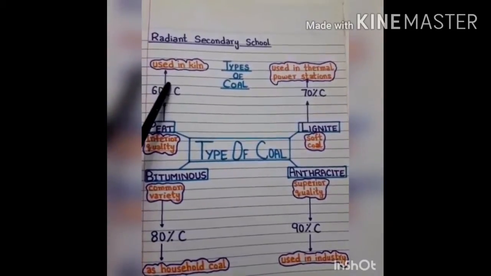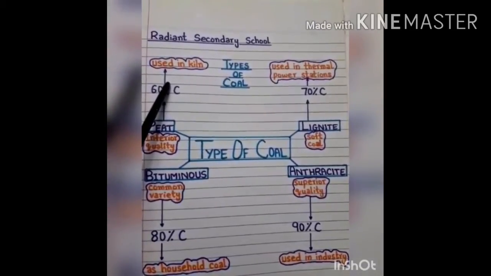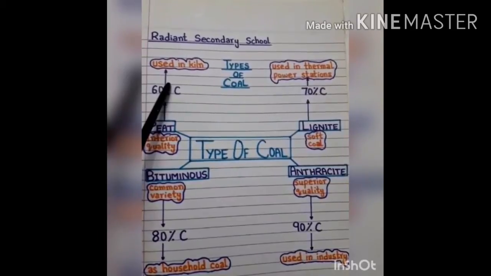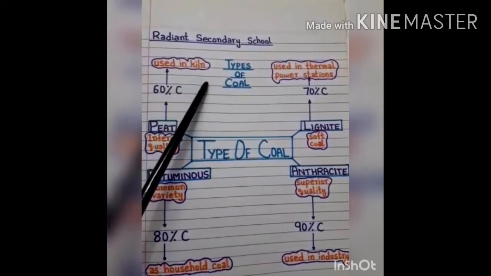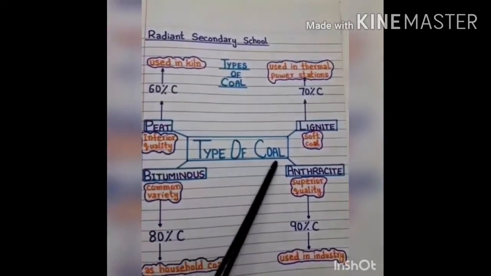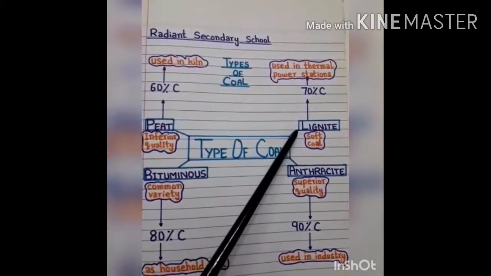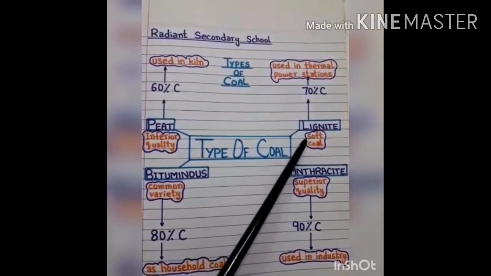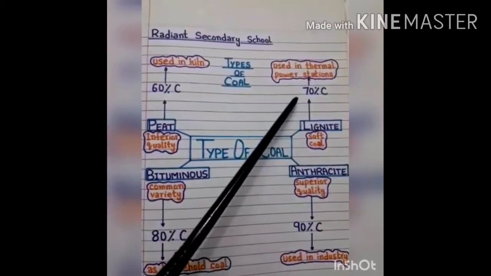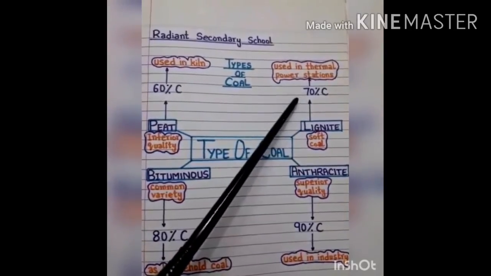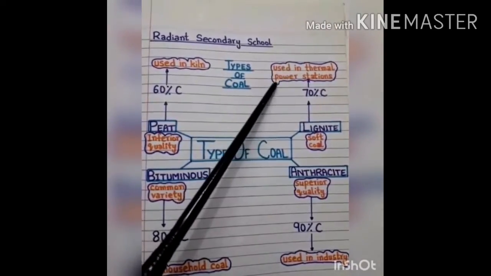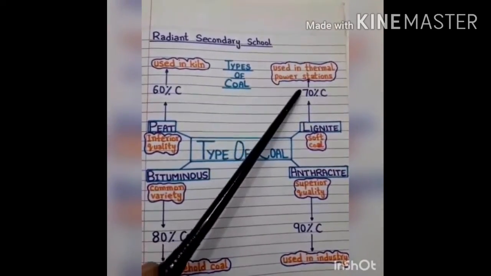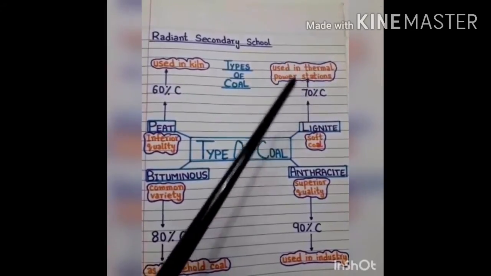For example, there is an object which is made up of clay. When it is to be changed from clay into pottery, tiles or bricks, kilns are used. The second type of coal is lignite. It is soft coal. It has 70% carbon content in it, and it is mostly used in thermal power stations where heat energy is converted into electrical energy.